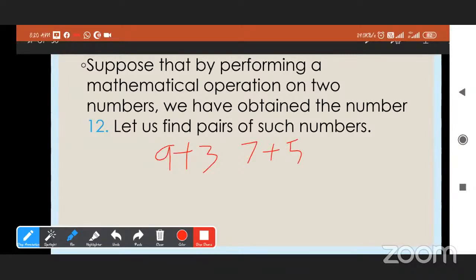14 minus 2. Very good. Now from multiplication. Yes, 16 minus 4. Okay.